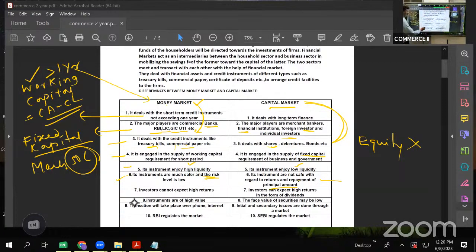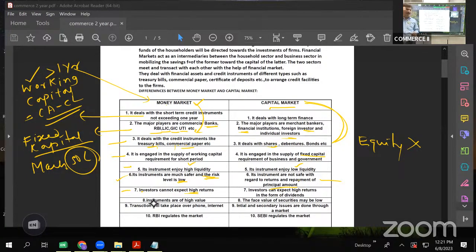Then investors cannot expect high return. I told you just now. Less risk, less return. More risk, more return. If the risk is less, obviously returns cannot be high. Or I can rewrite this point as investors cannot expect high return, or we can also say that the returns are low. Where there is low risk, the returns are low.